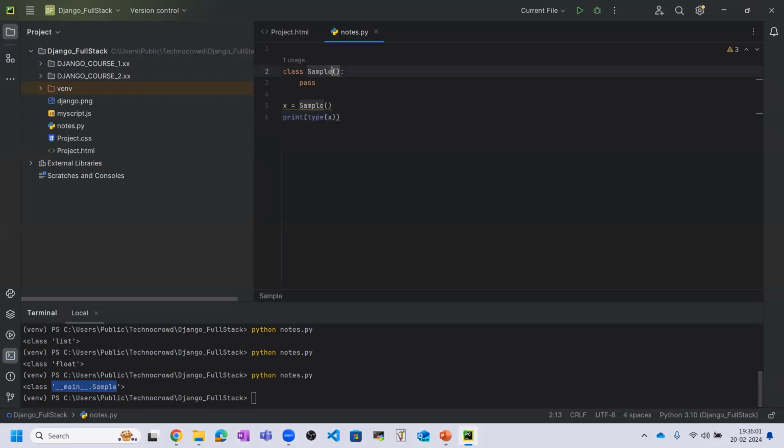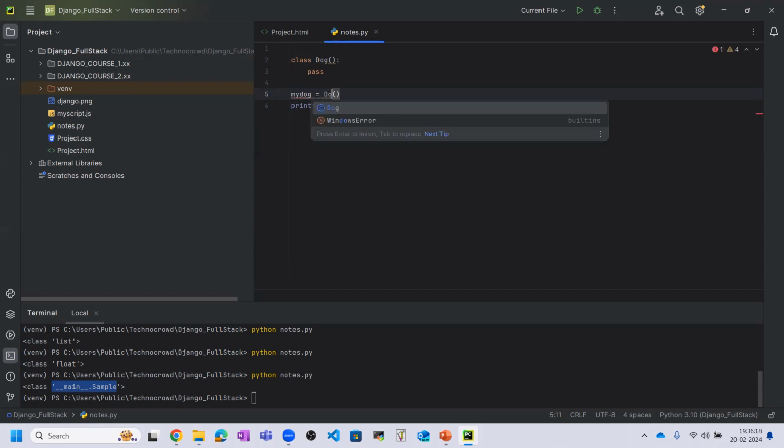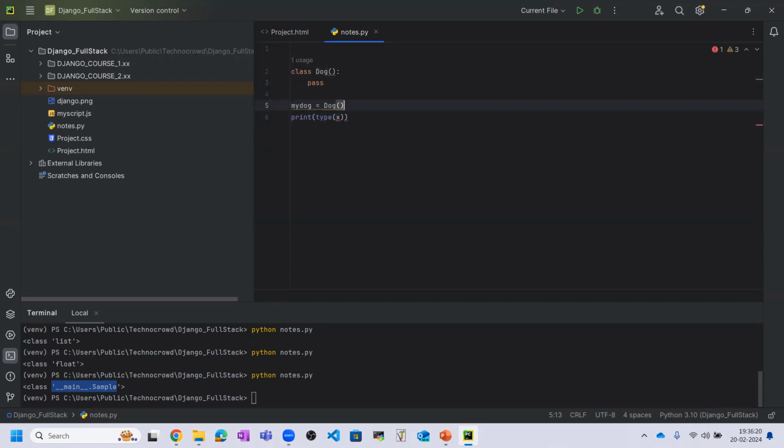And whenever you write a class like dog, and here we will say my dog equal to dog, and here we are printing the type of my dog.